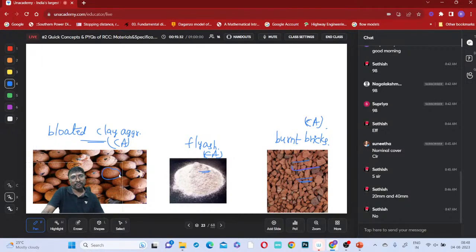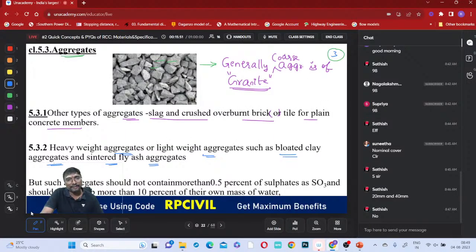Why does the red color come? Inside, if you observe, black color is there. Generally that clay is black, mostly black cotton soil, where the clay content is very high. So inside it is black and outside the red color comes because of the fire when heating it, everyone.